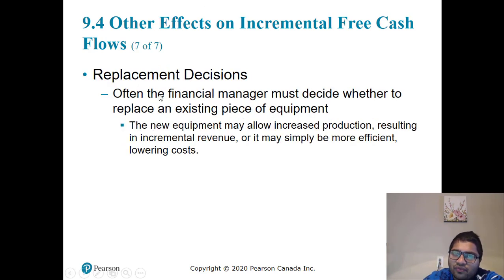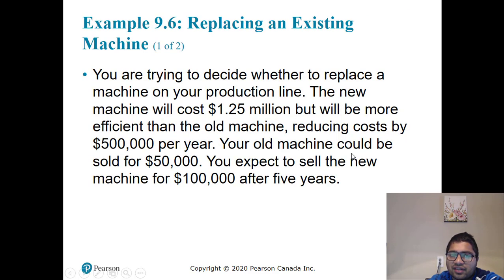Replacement decisions. Often the financial managers must decide whether to replace an existing piece of equipment. The new equipment may allow increased production, result in incremental revenue, or simply be more efficient, reducing cost. So they have given an example for that.